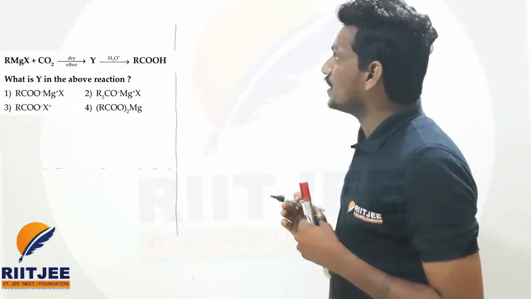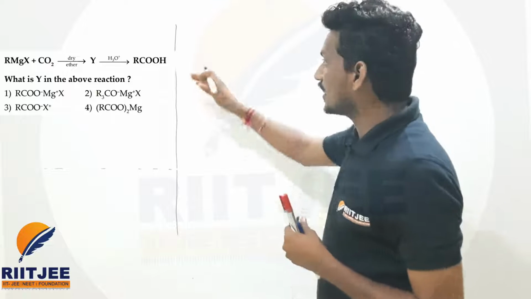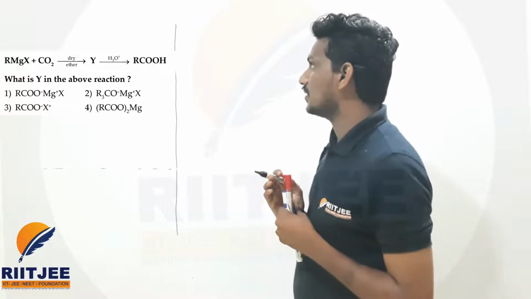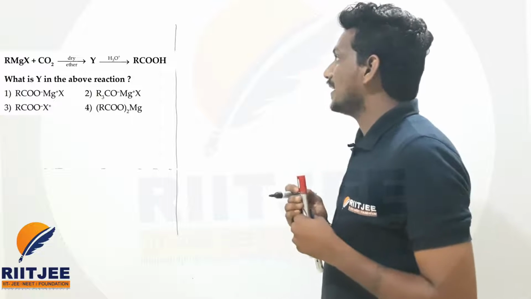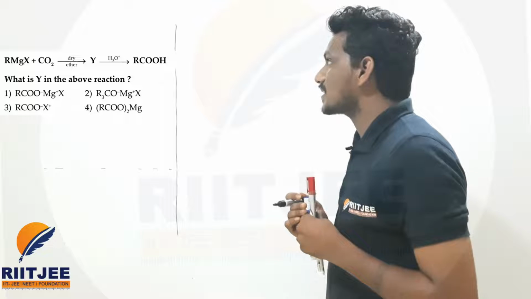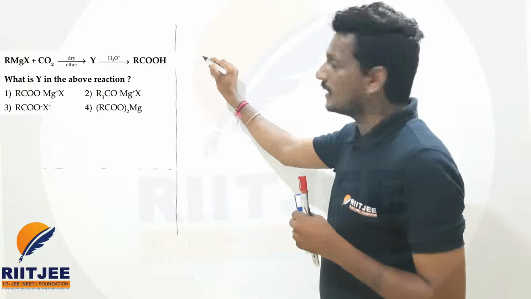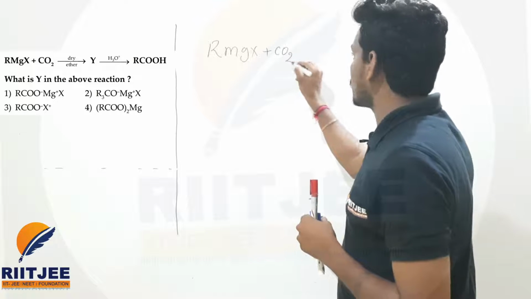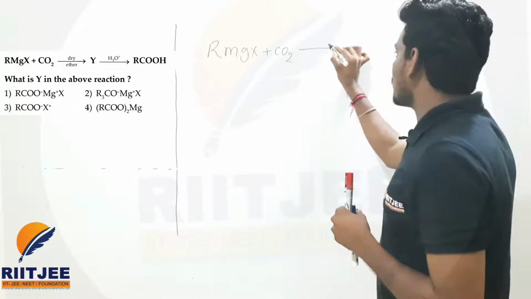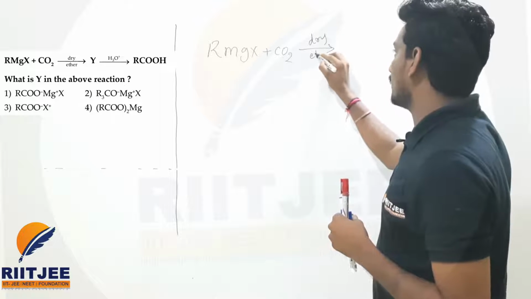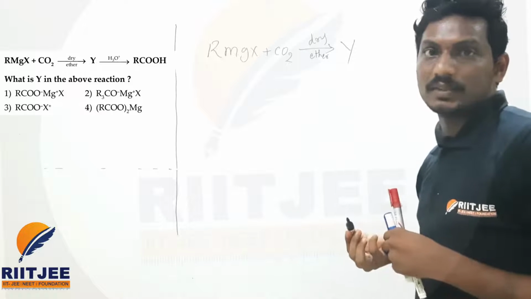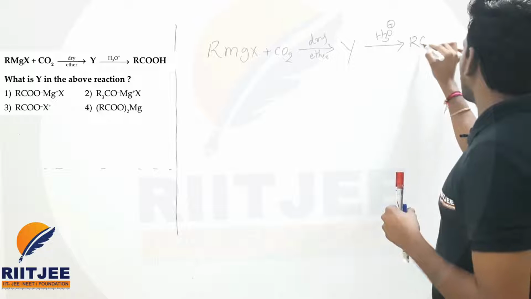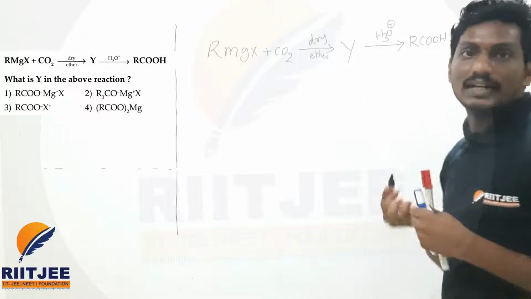They given RMgX, that is the Grignard reagent, which is reacting with carbon dioxide in the presence of dry ether, giving Y. And when it is hydrolysed, it gives the corresponding carboxylic acid. The question is asking what is Y.